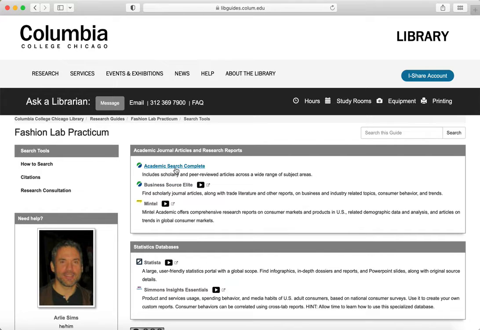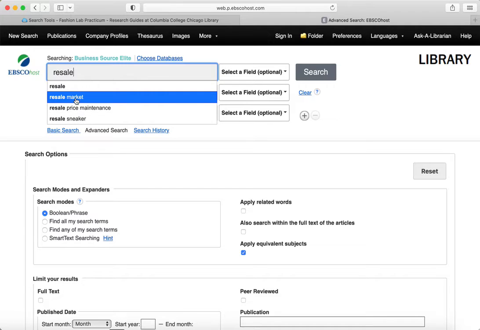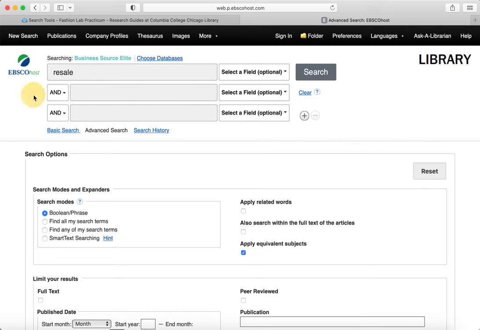I did not have a lot of success in Academic Search Complete, which is a broader subject area. We're going to try Business Source Elite. And I will just go to the terms that worked for me. Now we could do resale market. We could do other ways of describing this.